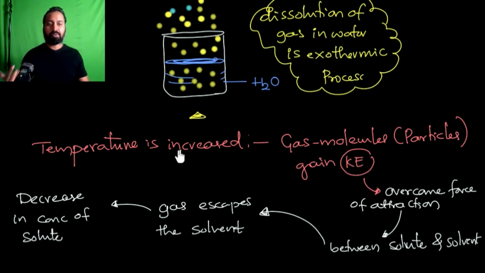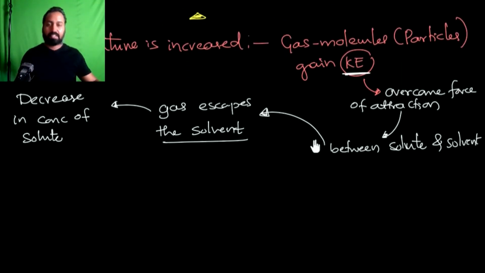As you increase the temperature, the gas molecules gain kinetic energy. That is the most important thing. When they gain kinetic energy, they move randomly in all directions, and because of that they overcome the force of attraction between the solute and solvent, and the gas molecules try to escape from the solvent, which leads to a decrease in the concentration of the solution. And we can make a statement here: by increasing the temperature, the solubility of gas decreases.